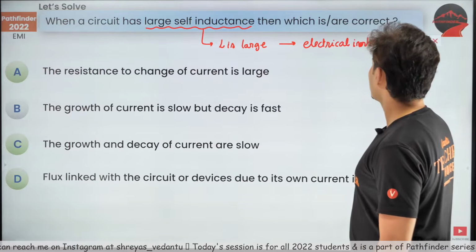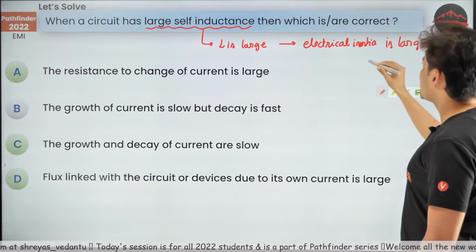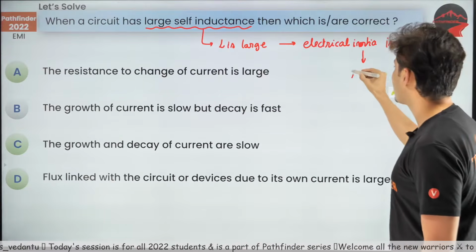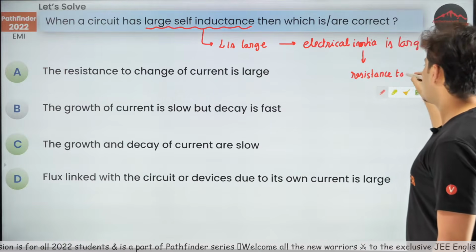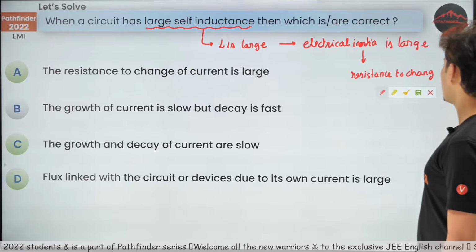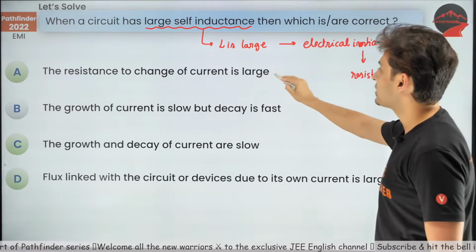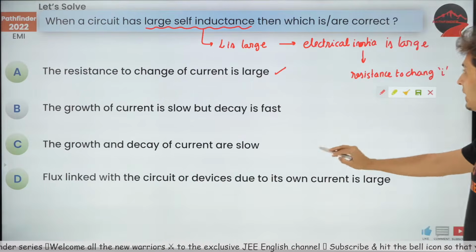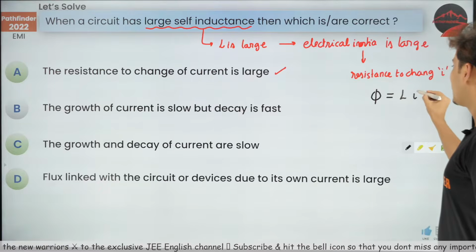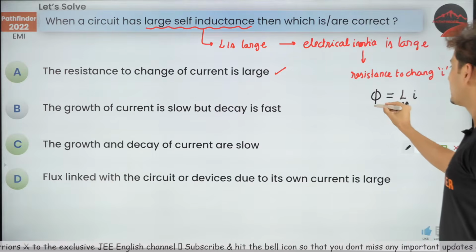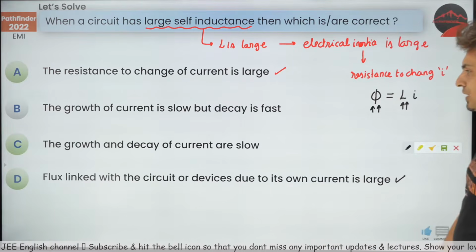The electrical inertia is large. And what is inertia? Inertia is resistance to change the value of the current. So the resistance to change the current will be large, which is correct. Also, we all know this formula, phi is equal to Li. If L is more, obviously the flux will also be more. So this flux will also be large.